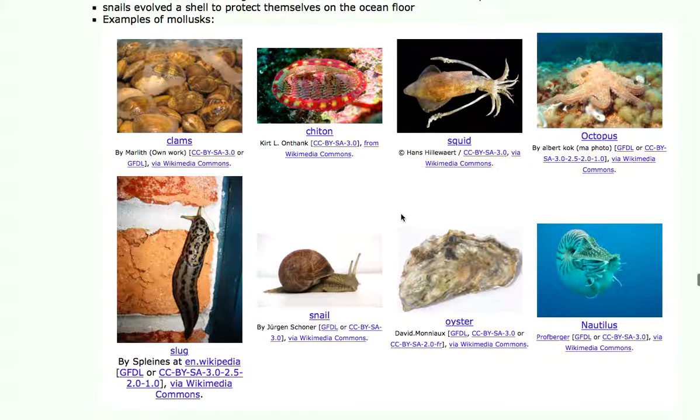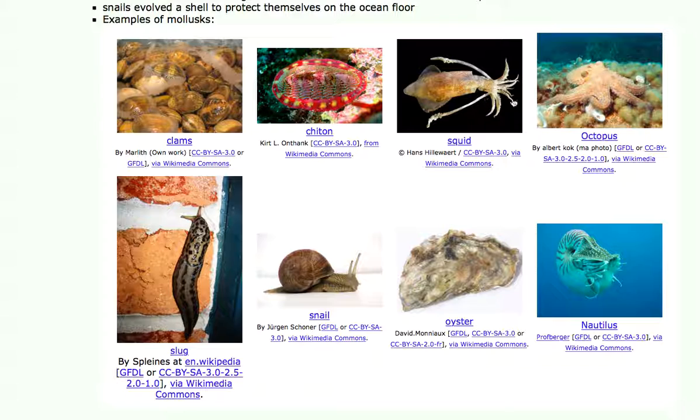And so what we have are clams, which live on the ocean floor and filter food from the water, kind of like a sponge. Chitons, which scrape algae off of rocks like snails. The squid, which is a really fast swimmer in the ocean. The octopus, which wins with intelligence and camouflage, that's the smartest of all the invertebrates. Slugs, which are snails without a shell. And then the snail also, these two have algae scraping mouths, and they scrape algae off of rocks.